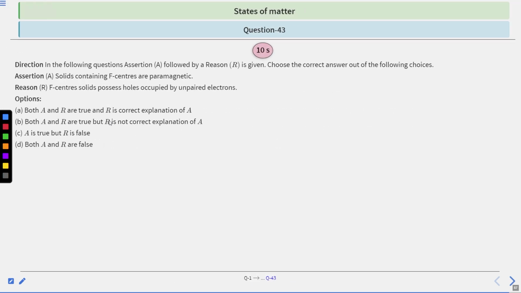Moving to question number 43. So assertion and reason is given. Assertion is solids containing F centers are paramagnetic. Reason: F center solids possess holes occupied by unpaired electrons. Options are both A and R are true and R is correct explanation; both A and R are true but R is not correct explanation; A is true but R is false; or both A and R are false. You have 10 seconds to solve this question. After that, we will see the answer.